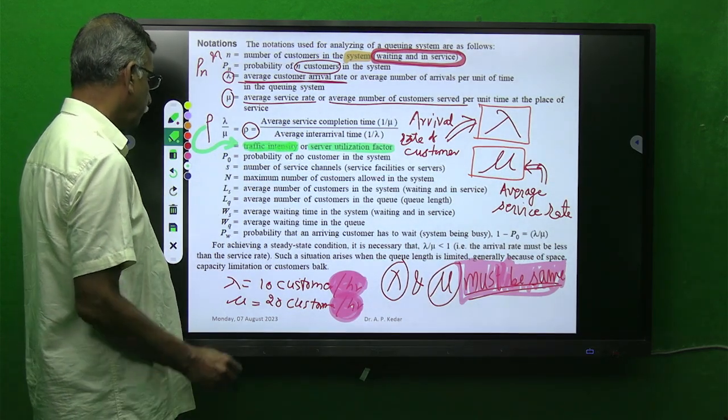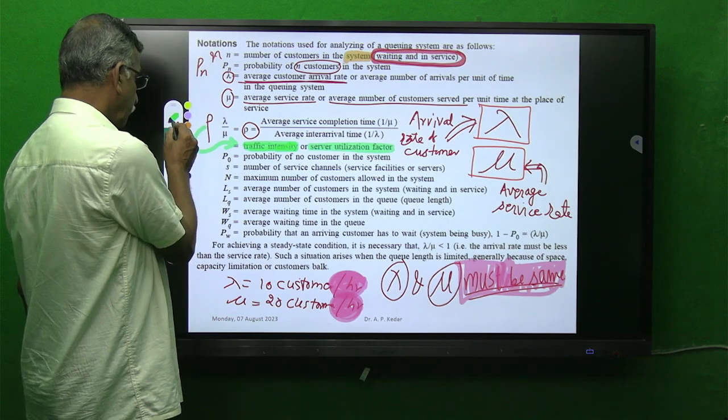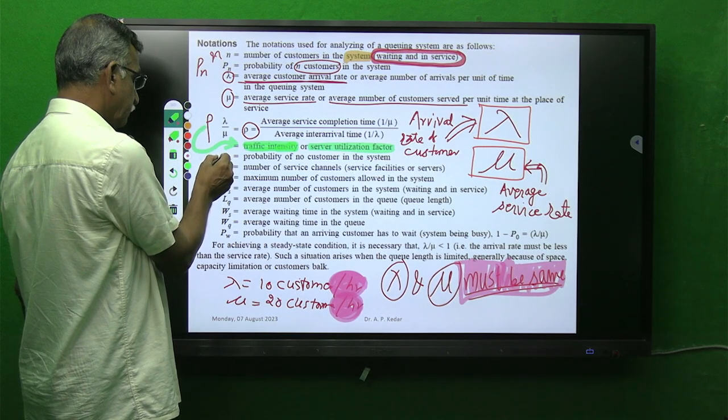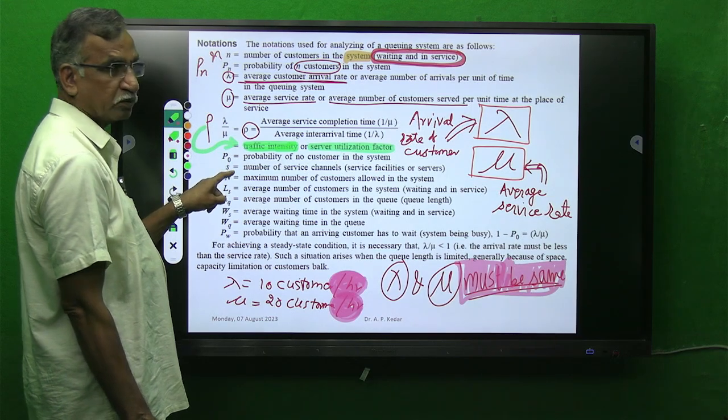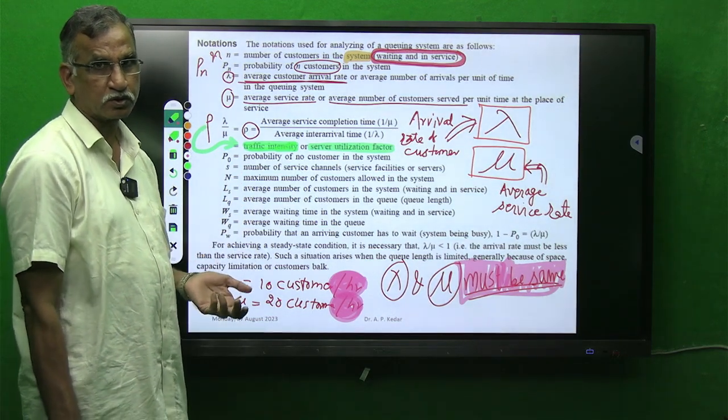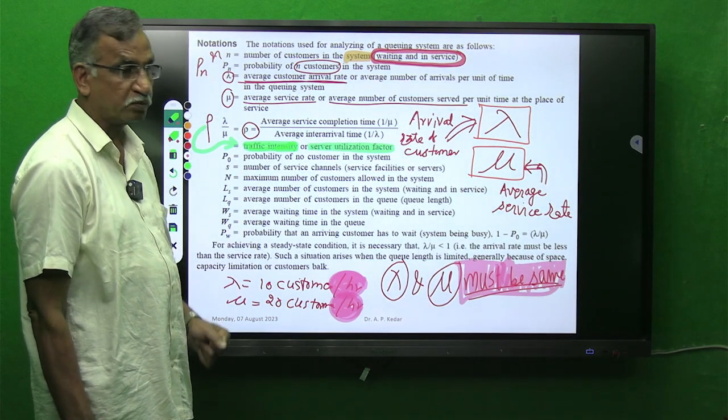Then P of 0, or we can call it P suffix 0. P stands for probability, and 0, probability of 0 customers in the system. Instead of saying 0 customers, we say that there is no customer in the system.